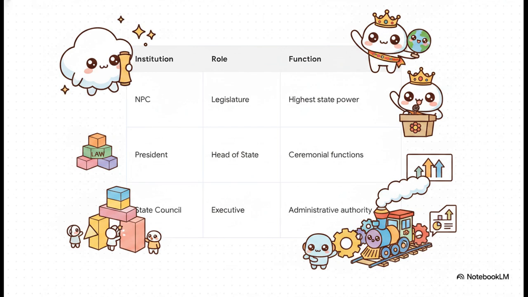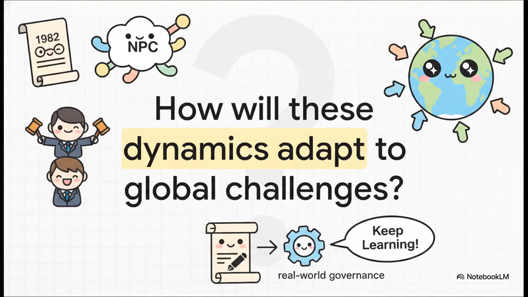Which leaves us with a final provocative thought. We've seen exactly how this massive architectural blueprint is laid out on paper, from its 1982 foundations to the unified power of the NPC and down through its executives. But in a system fundamentally built on democratic centralism and strict institutional stability, how will these defined constitutional dynamics adapt to rapidly evolving future global challenges? It's a massive question to consider as you keep exploring how these texts transition from ink on a page to real-world governance.